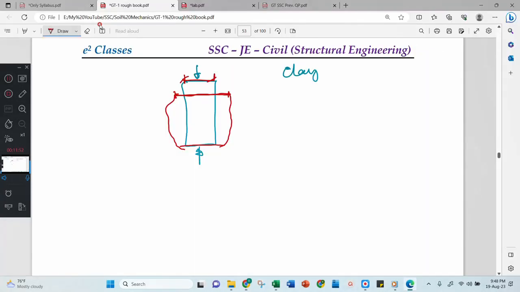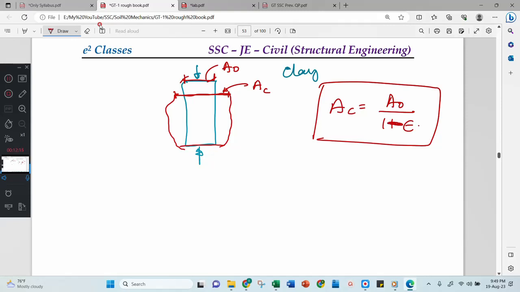Correct? The earlier area was this one. This one I will consider as A0, and this increased area I will consider as AC, corrected area. Then corrected area is something more. How to consider this corrected area? There is one derivation. After that you will get AC equal to A0 divided by 1 minus epsilon. Understood? Any doubt? Or you can consider it as A0 divided by 1 minus delta L by L.